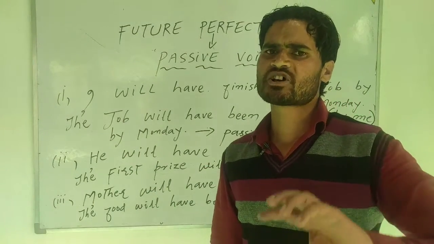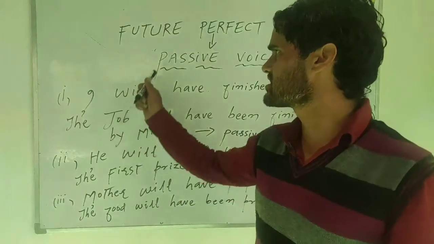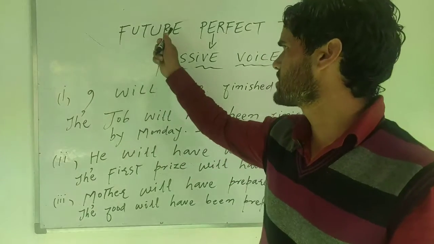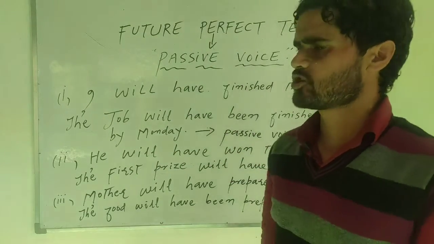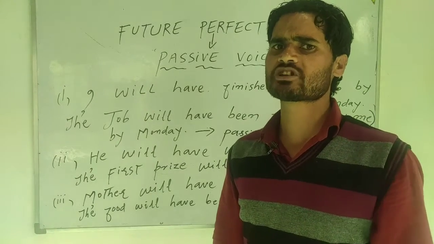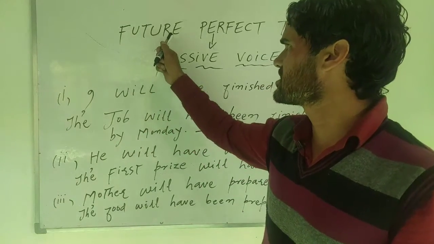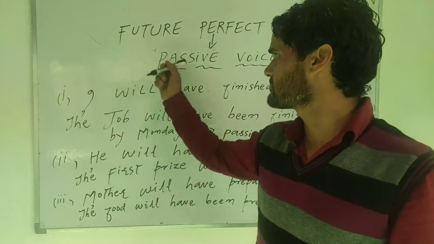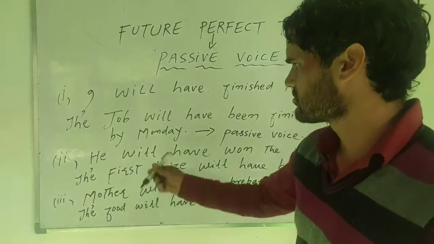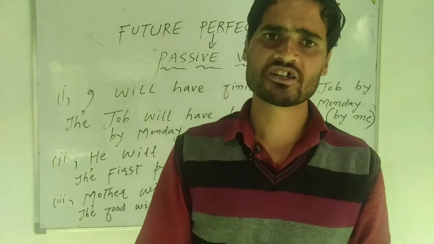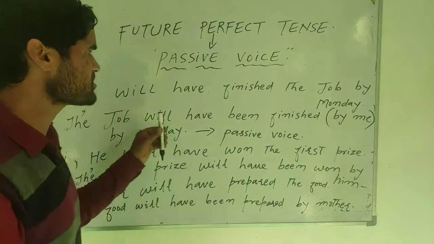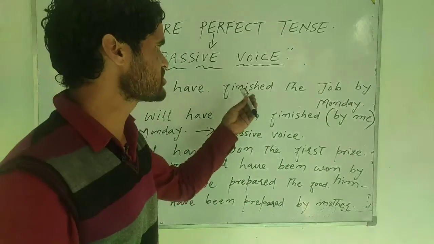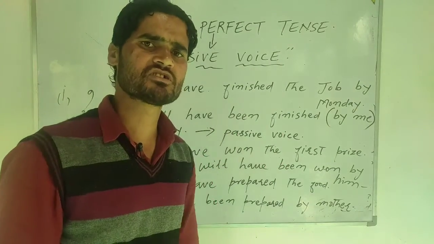First of all, you must be clear about future perfect tense. However, I have already made a video on this topic, future perfect tense. You have to just go to that video so that you get a real understanding of future perfect tense. Here I am only concerned with its transformation into the passive voice. So here are some examples. They will help you get a clear idea about how we can transform the active sentence into the passive one using some rules.